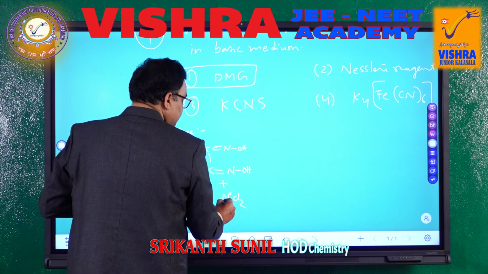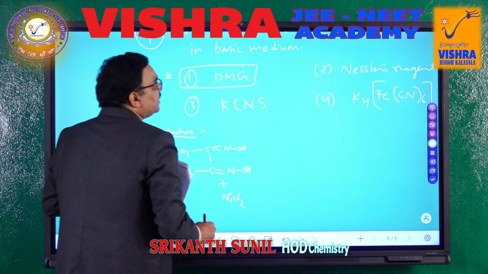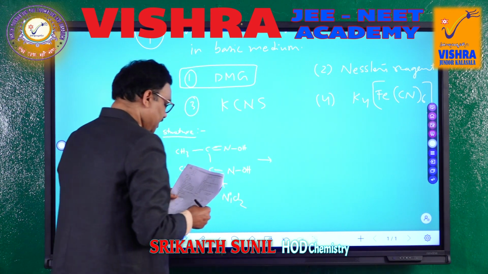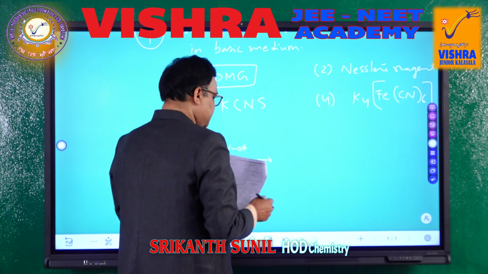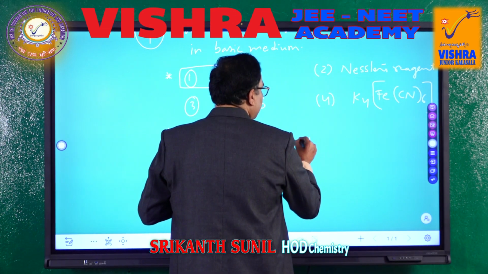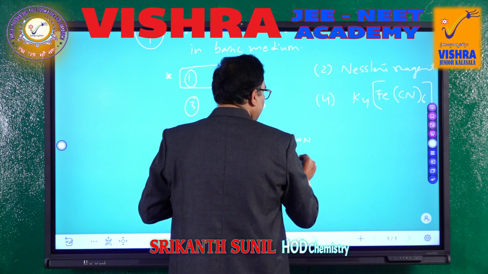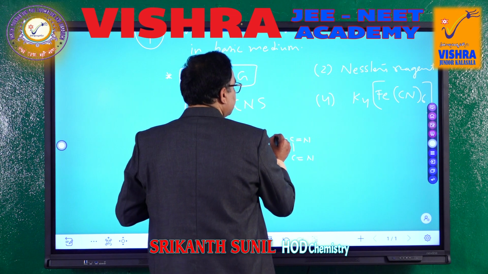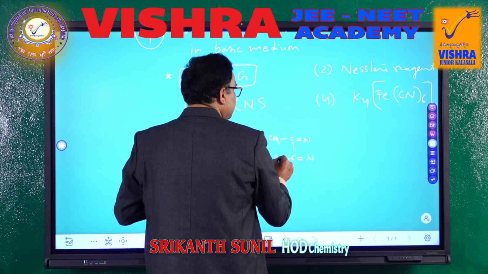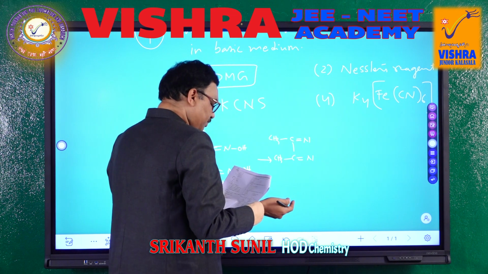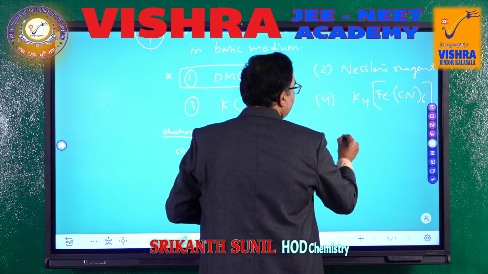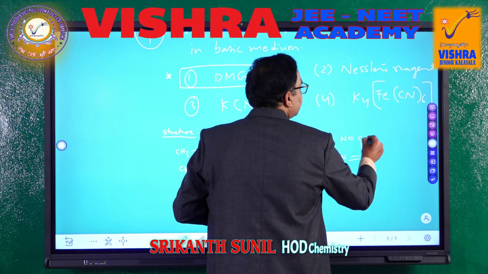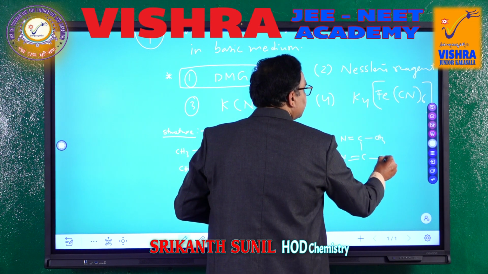NiCl2, let us say, in which Ni 2+ is there. Let us see NiCl2. Then what happens? Let us see the structure. Carefully, I would like to draw the structure. See all of you. N, double bond, carbon, single bond carbon, and N. And there is a CH3 group here, and there is a CH3 group here. The same group will be repeated on that side also. N, double bond carbon, single bond carbon, double bond N, and there is a CH3 here, and there is a CH3 here.